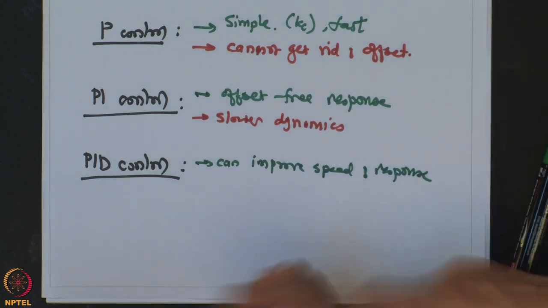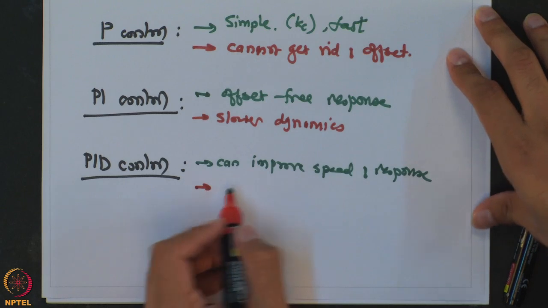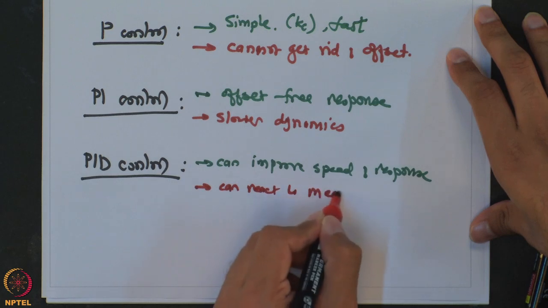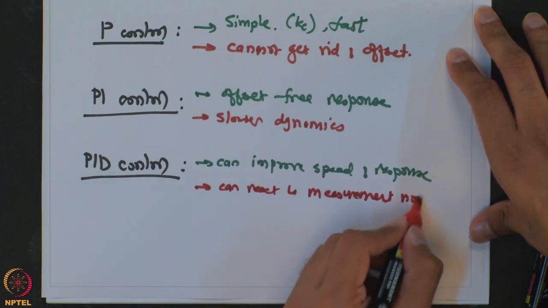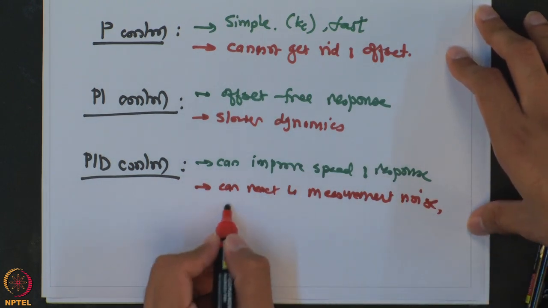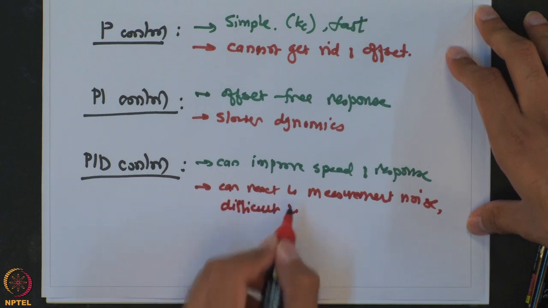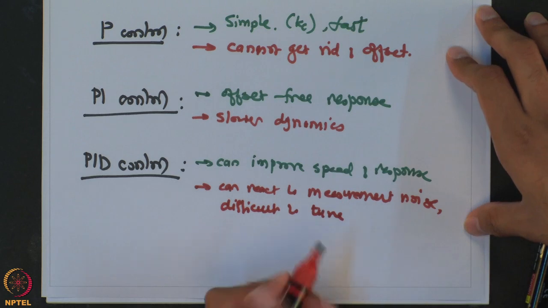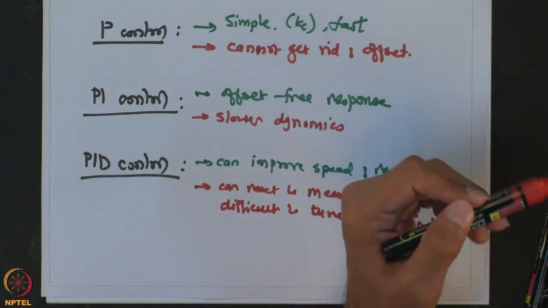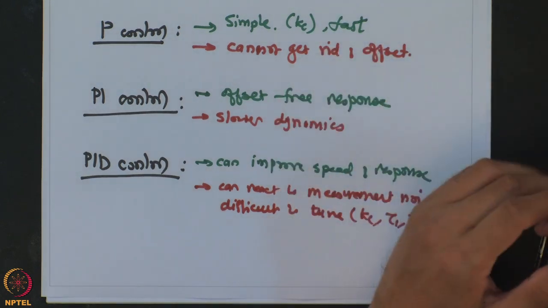But at the same time, it has limitations in terms of: it can react to measurement noise, which is a very key thing. It may destabilize the process, and it is difficult to tune. This is the tuning problem, that means finding the best values of Kc, tau I and tau D. It is like the controller is having three particular angles, different directions in which it has to optimize. So, it becomes a difficult problem to select the best values of Kc, tau I and tau D.